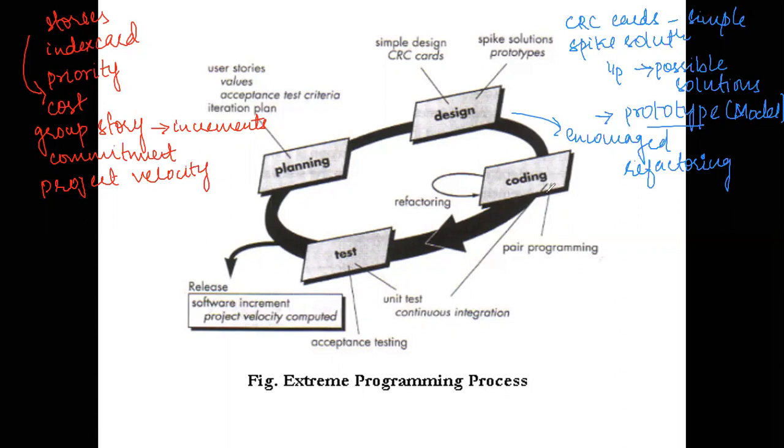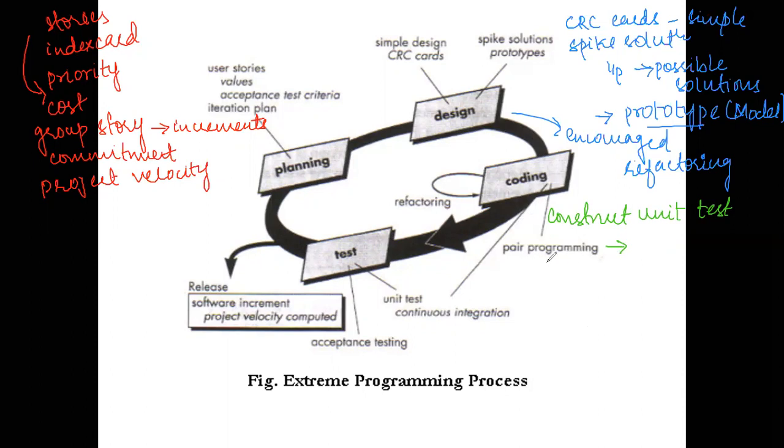The next one is coding. Now, within the coding phase, what is going to happen? You're going to construct the different unit tests that you're going to do for each particular component. Then within pair programming, you're going to have two programmers working on the software.